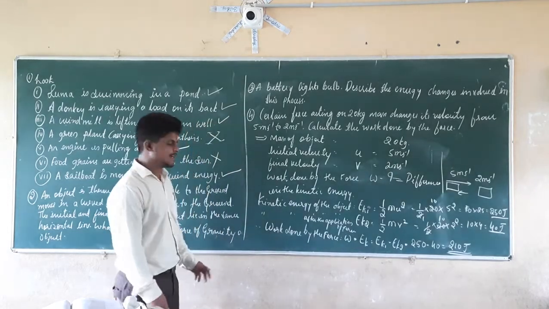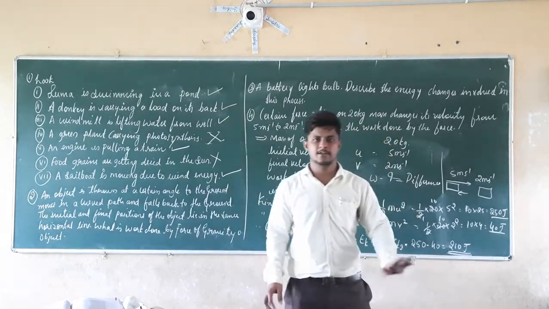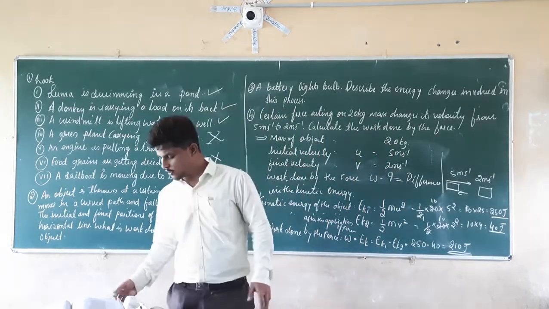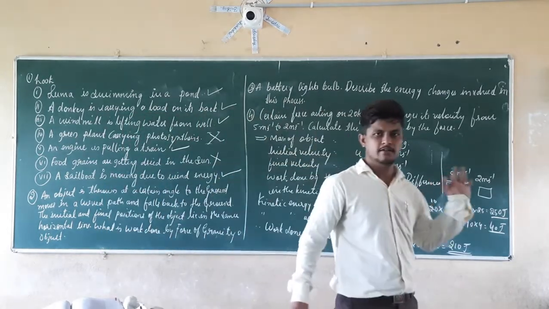So at last write the conclusion here. So work done by the force is equal to 210 joules. So this is about question number 4. Right. I hope everything is clear up to this point.